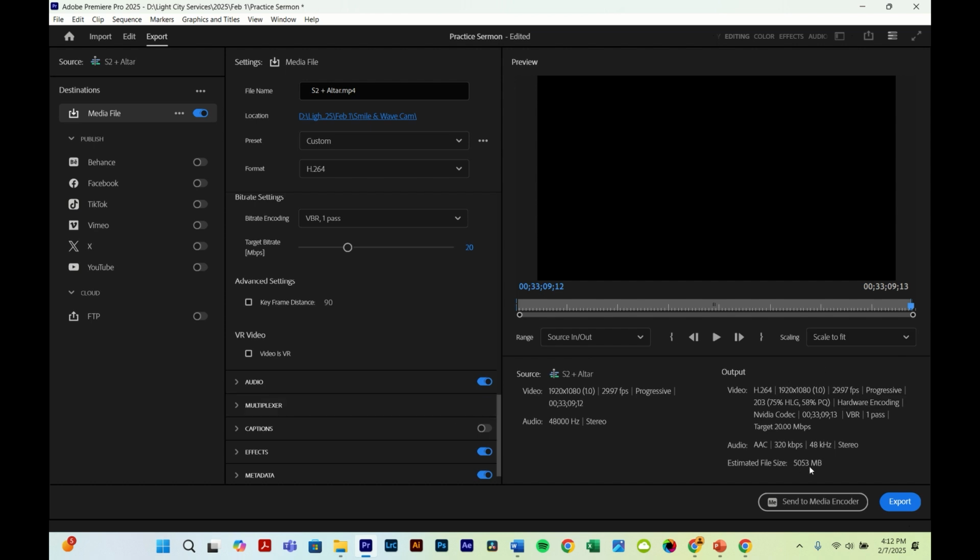This is gonna show you how big the file will be. So it's about to be 5,053 megabytes, which is 5.3 gigabytes. Just name the sermon whatever you want to call it. Make sure you select the right folder as well.